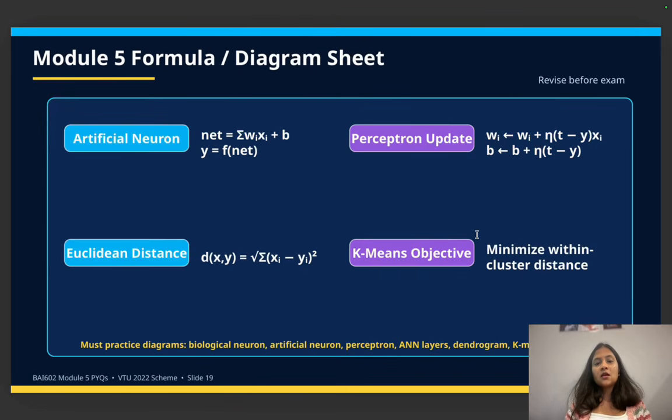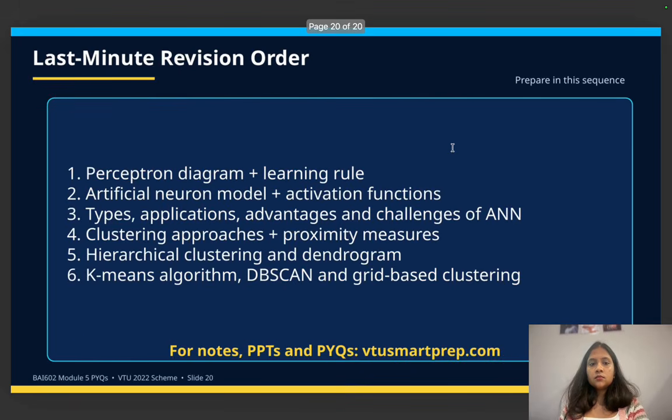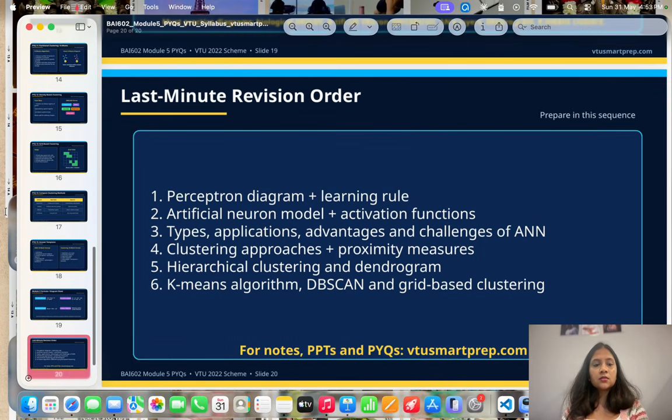So these are the formulas which you can remember: for an ANN, Euclidean distance, K-means objective, and perceptron update. Revise this before the exam. This is the last minute revision order. You can take a screenshot of it, and when you are revising, you can just go in this flow so that it will be easy for you to remember. So yeah, this is the last slide.